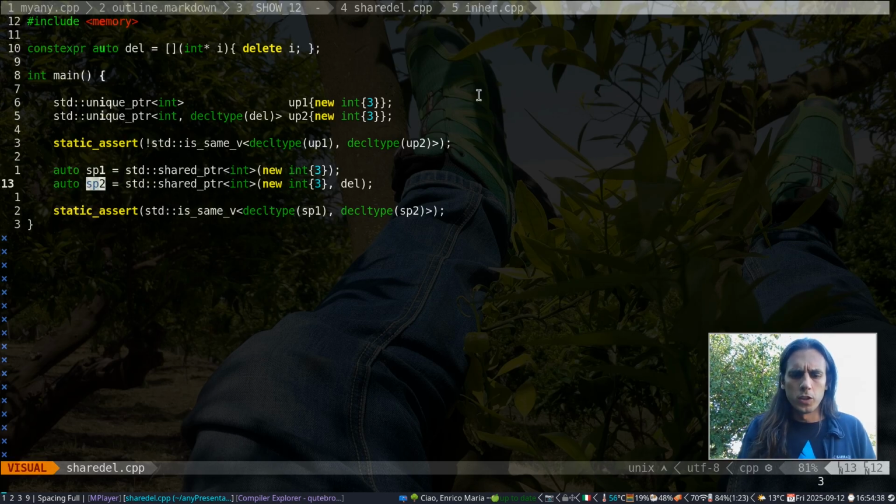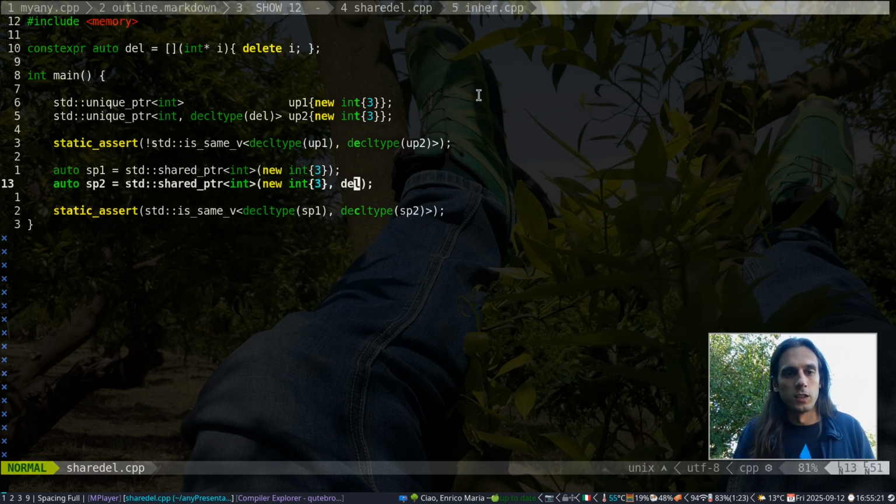So somehow the two shared pointers, even if they have the same type, are keeping memory of what the deleter is that we've passed or not passed. How can this be achieved? Via type erasure. In the insides of shared pointer, you can go look at it and you realize that somehow the shared pointer will manage to lose track of the type of del here, the actual type of del, but it will still make the code of this deleter available through another runtime representation, which is unique for this deleter and for any other deleter with the same signature.